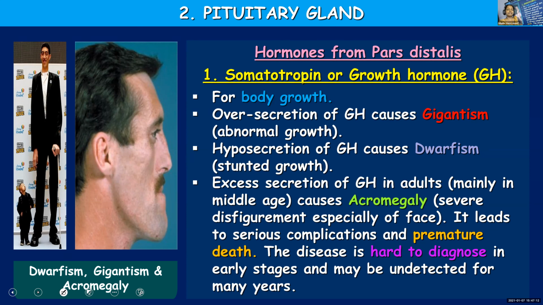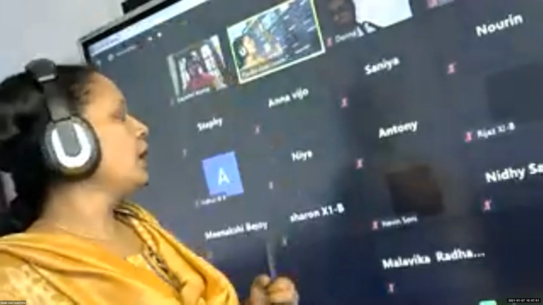acromegaly. Acromegaly is also caused by excess secretion of growth hormone, but it is not during the growing stage. It is released when a person reaches middle age, and that will result in excess growth of the body, and the bones will grow out of control and can result in disfigurement, especially of the face. This can lead to complications and even death of the person. And I told you it is difficult to diagnose at an early stage. Have you understood?